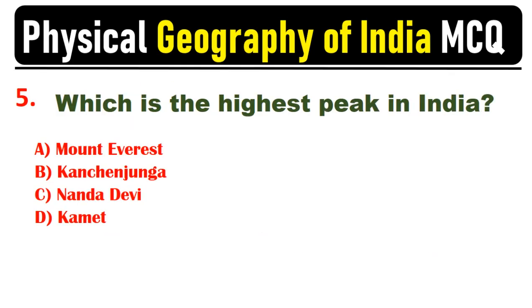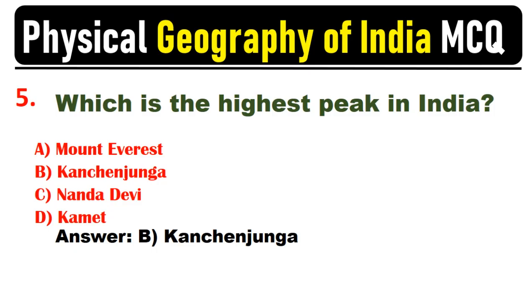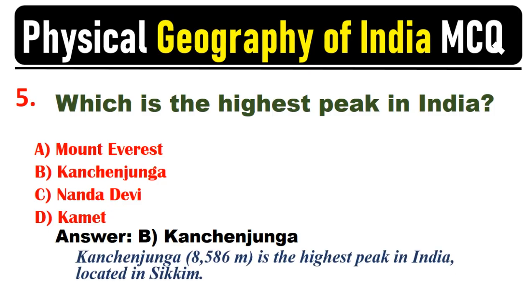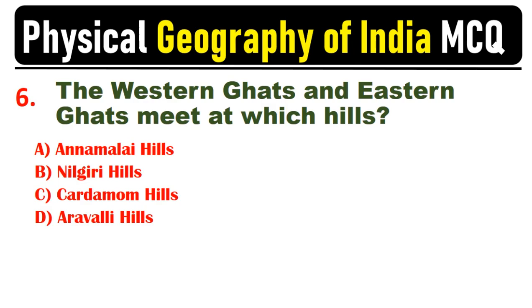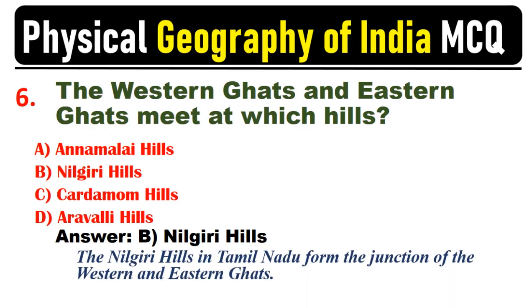Which is the highest peak in India? Answer: B. Kanchenjunga. Kanchenjunga, 8,586 meters, is the highest peak in India, located in Sikkim. The Western Ghats and Eastern Ghats meet at which hills? Answer: B. Nilgiri Hills. The Nilgiri Hills in Tamil Nadu form the junction of the Western and Eastern Ghats.